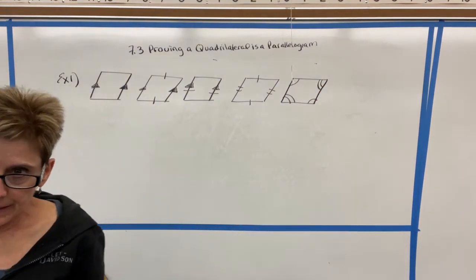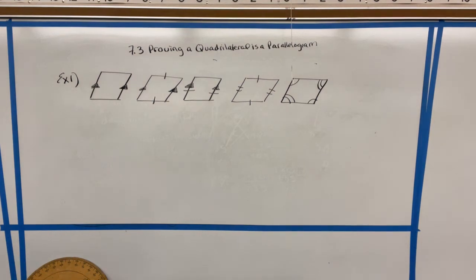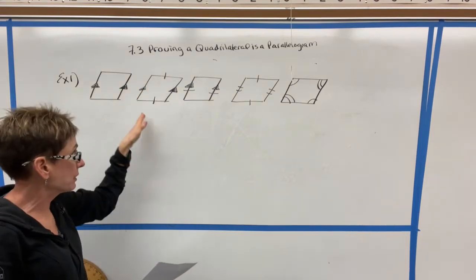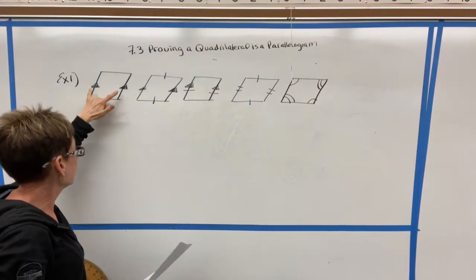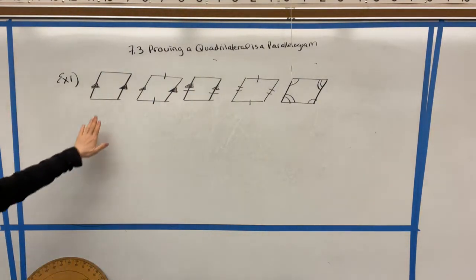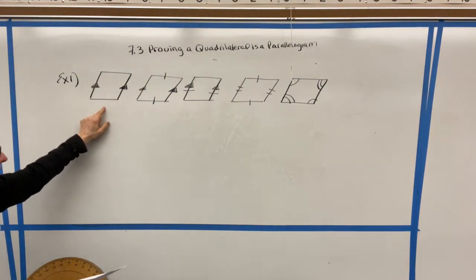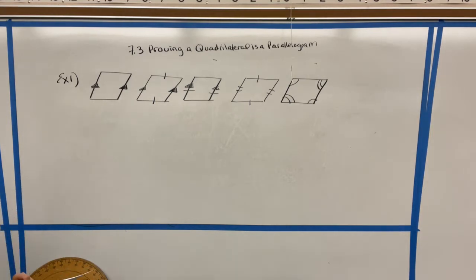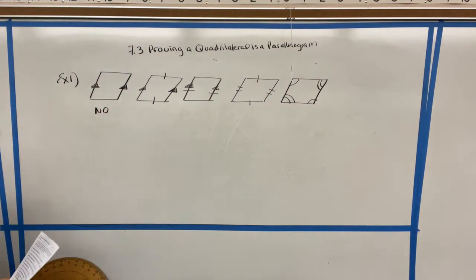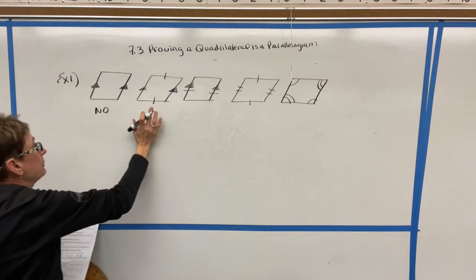Okay, now this is hopefully bringing back some memories about what our symbols mean. Remember, if both of these sides have the same number of hash marks, that's a way of saying they're congruent. And these triangles mean that the two sides are parallel. So would this be a yes or no? Do we have enough information to prove that this is a parallelogram? This would be a no, because we just have one pair of opposite sides that is parallel. How about this one right here?